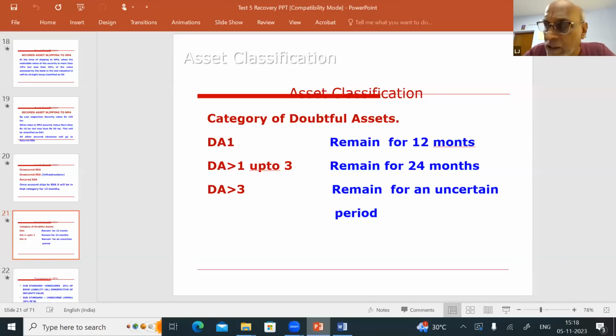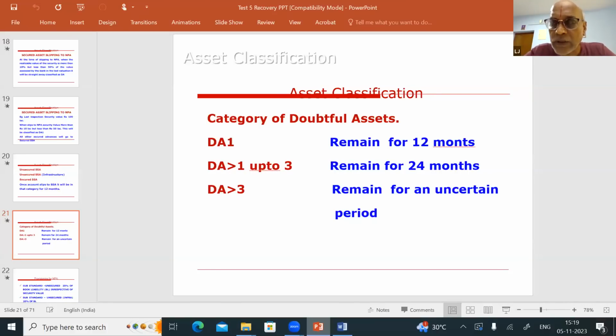Once you classify the account as a doubtful asset, it will go to a category called DA1. It will remain in this category for 12 months. After 12 months, it will go to a category called DA more than 1 up to 3. So doubtful assets are classified into 3 categories only. For our own internal use, we use DA4, DA5, etc. Don't confuse it with the RBI classification. Doubtful assets are classified into DA1, DA more than 1 up to 3, DA more than 3.